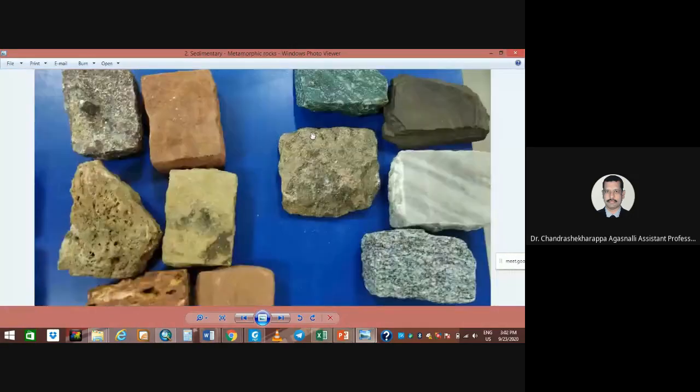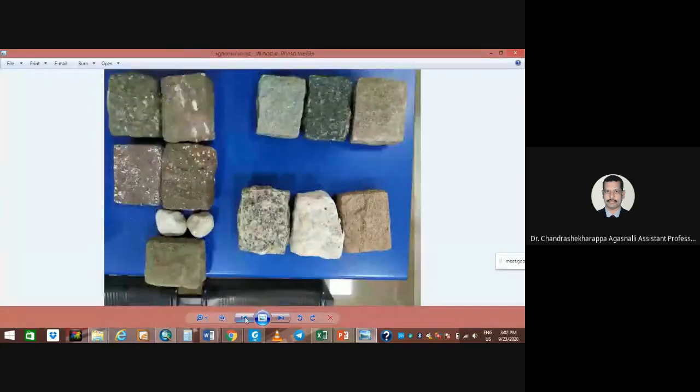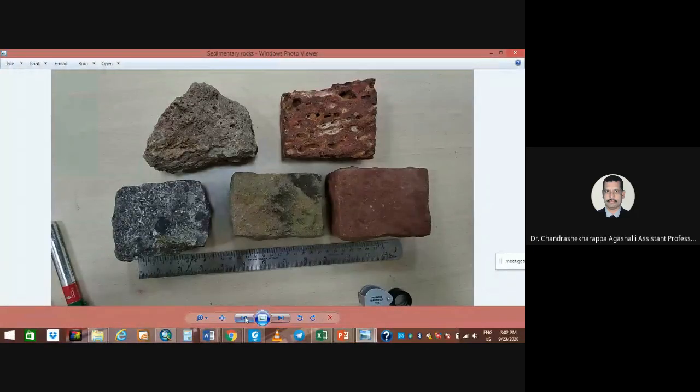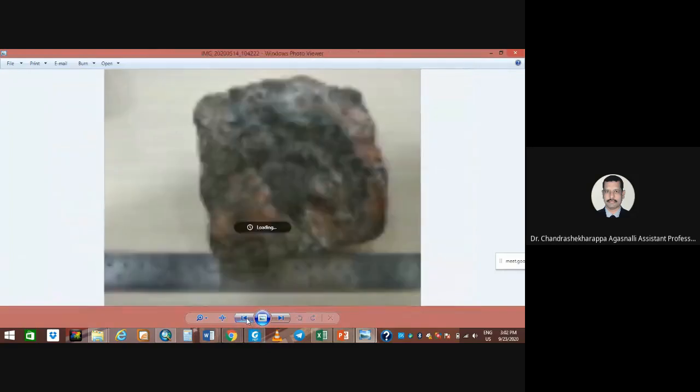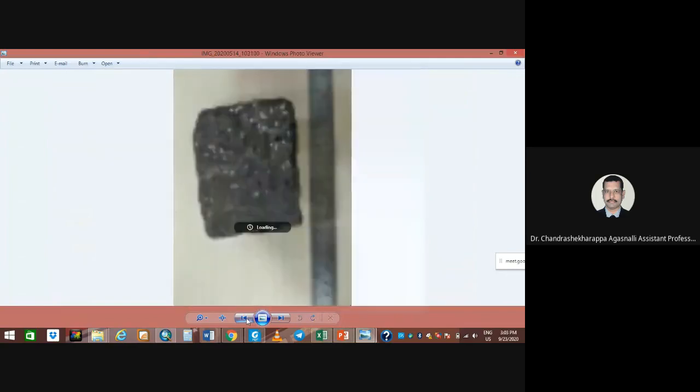So these are all the igneous rocks, sedimentary rocks, and metamorphic rocks that we discussed, and how we are going to identify them through physical properties. Some rocks are so typical that you can easily identify them by looking at hand specimens, right?